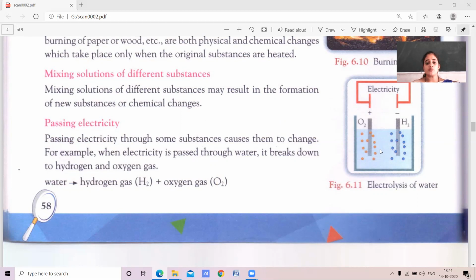When electricity is passed through water, the H2O molecule is broken down into hydrogen and oxygen separately. So, passing electricity through a solution of different substances causes a change. When electricity is passed through water, it splits the H2O molecules into hydrogen and oxygen.